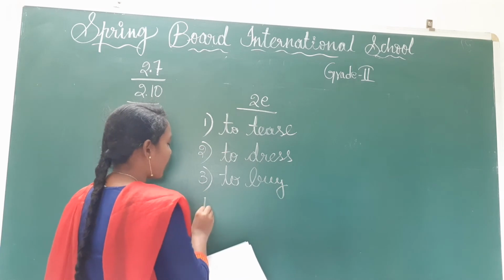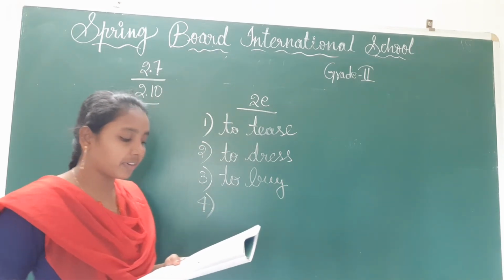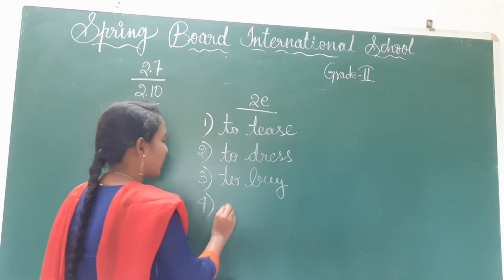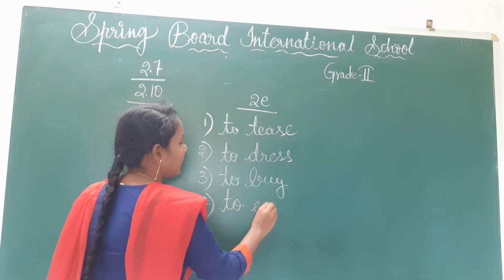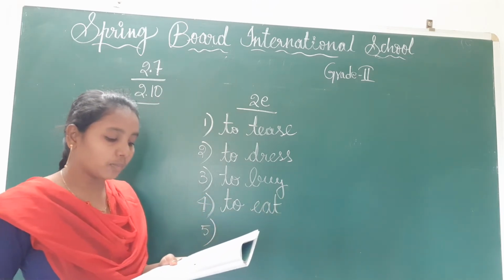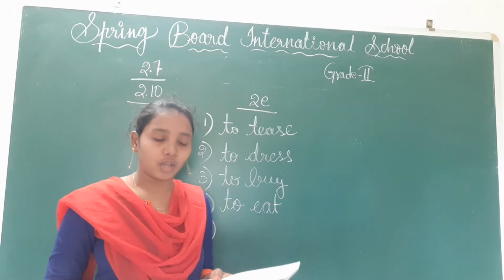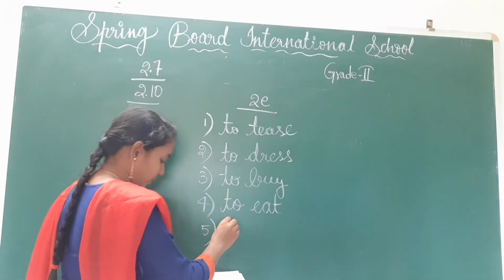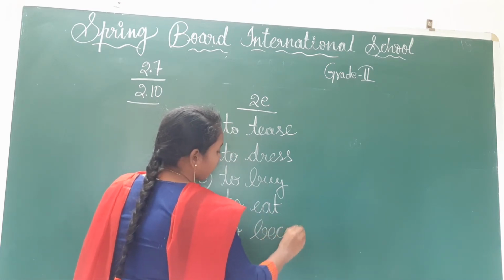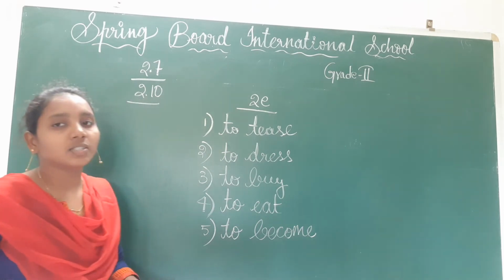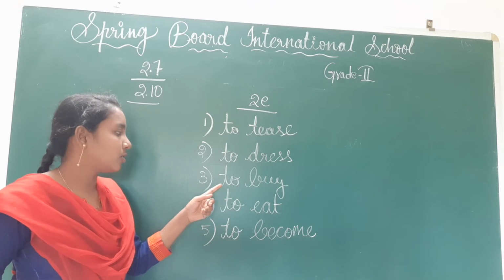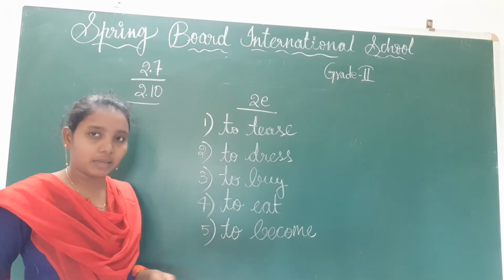To buy. And next, the fourth one: my friend likes ___ ice cream. Likes to eat, not ate. Ate is the past form of eat, children. And next one: I hope ___ an engineer when I grow up. I hope to become. Is it clear? Children, like this you have to complete these blanks: to dress, to buy, to eat, to become, children.